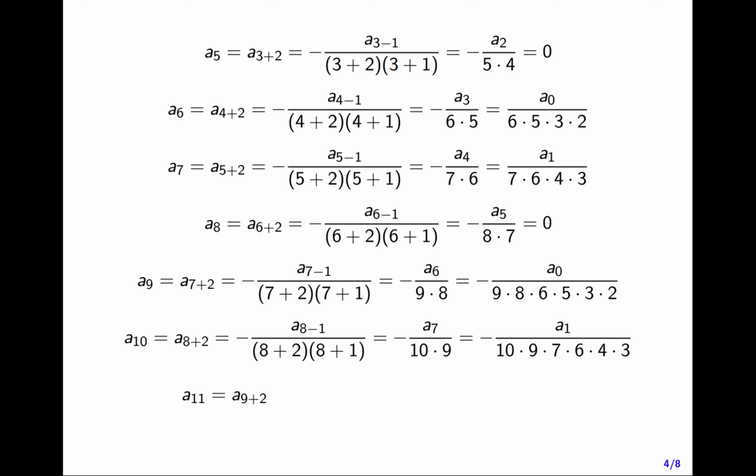a11 is a9 plus 2, which is minus a9 minus 1 over 9 plus 2 times 9 plus 1, which is minus a8 over 11 times 10, which is 0.